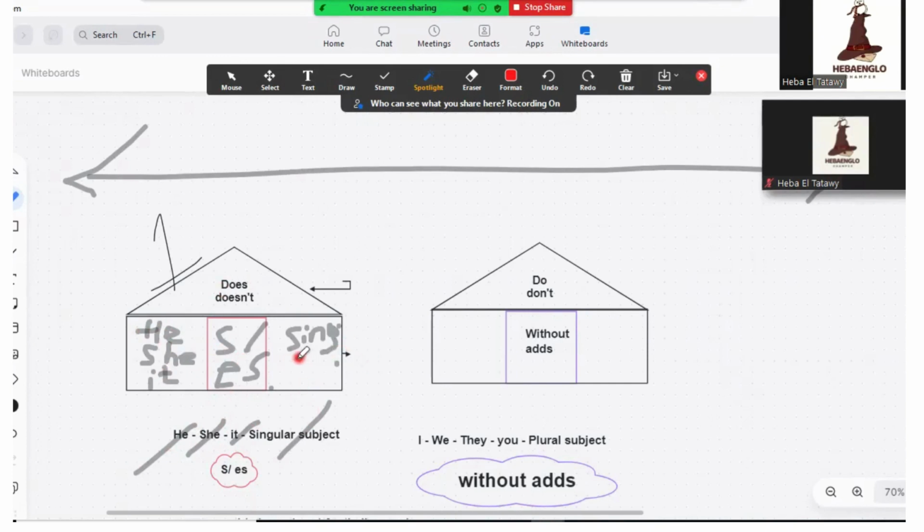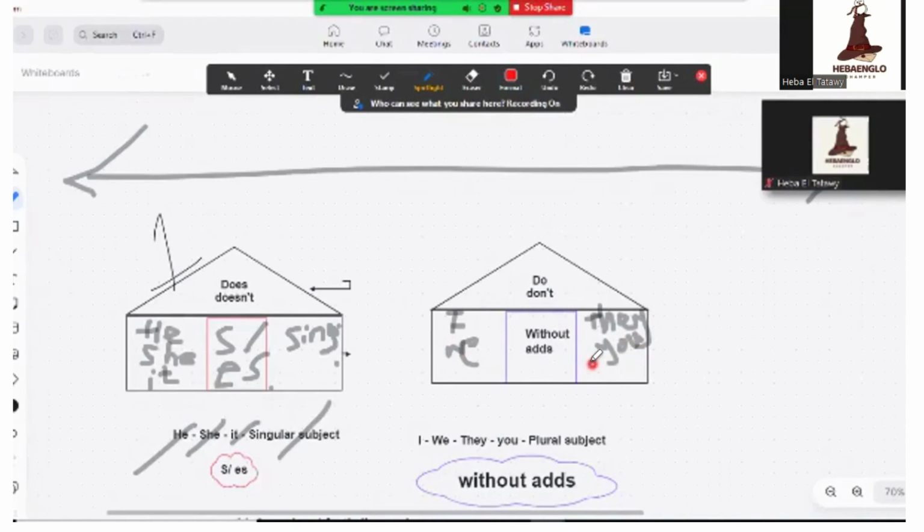So in this house, we are going to put the other group, which is I, we, they, you. And remember, this group doesn't like the S or ES.